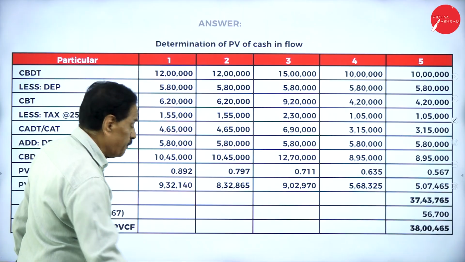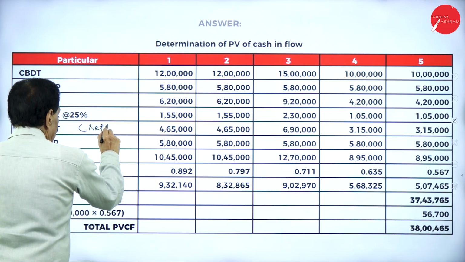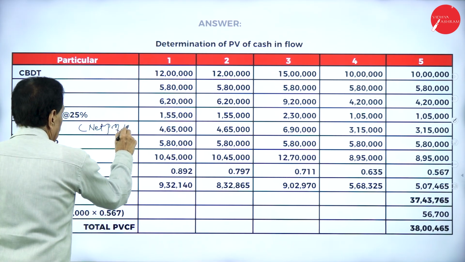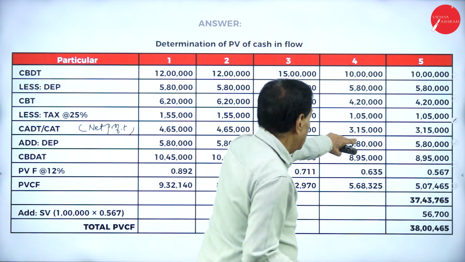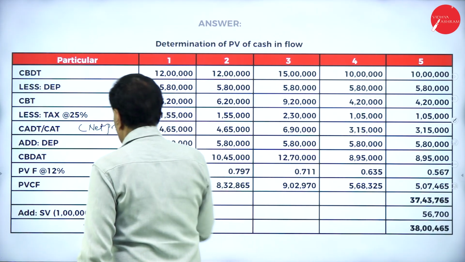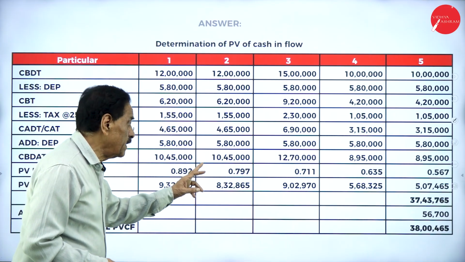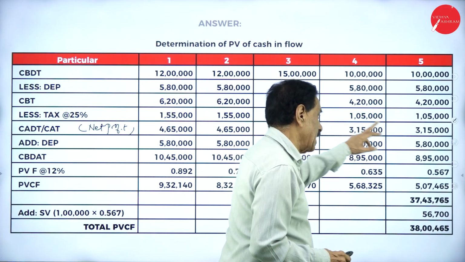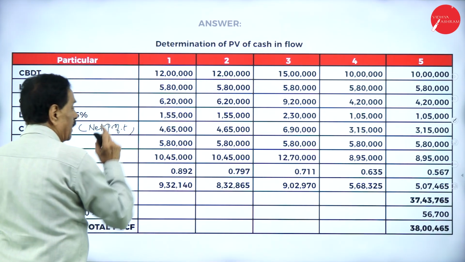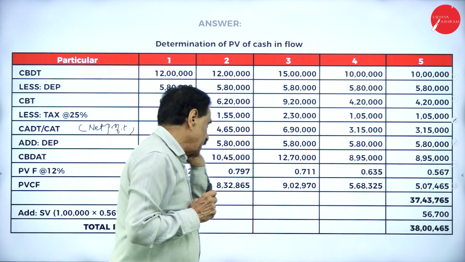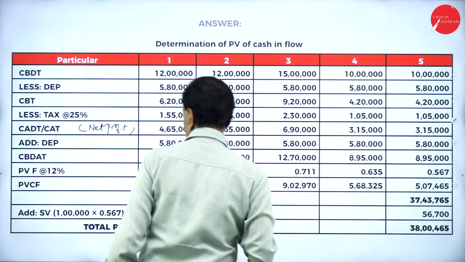This is cash flow after taxation, or net profit: 4,65,000, 4,65,000, 6,90,000, 3,15,000, 3,15,000. Then add back depreciation, 5,80,000 each year. It works out cash inflow 10,45,000, 10,45,000, 12,70,000, 8,95,000, 8,95,000.